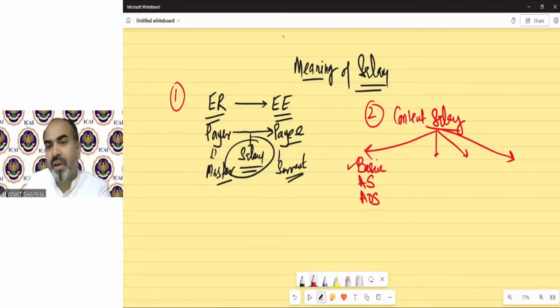Okay. Now, you have to calculate basic salary very precisely, because if your basic salary calculation is wrong, then that is going to affect your solution very badly.